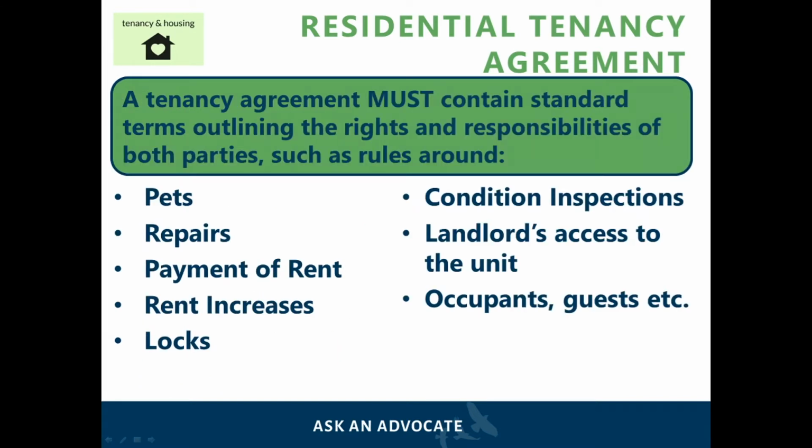A tenancy agreement must contain standard terms outlining the rights and responsibilities of both the landlord and the tenant. A few of these things would include pets, repairs, payment of rent, rent increases, locks, condition inspections, landlord's access of the unit, as well as occupants and guests. Please note that if you are in a situation where there is no written tenancy agreement, the standard terms still apply and the tenant is still covered by the Residential Tenancy Act.